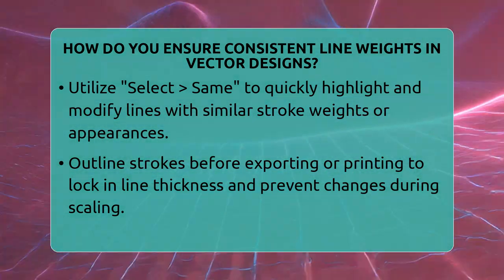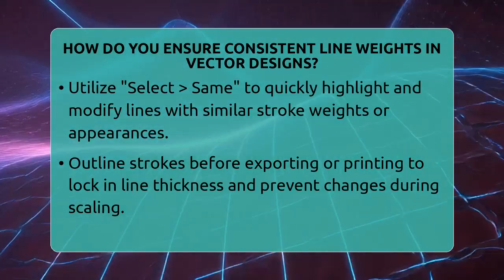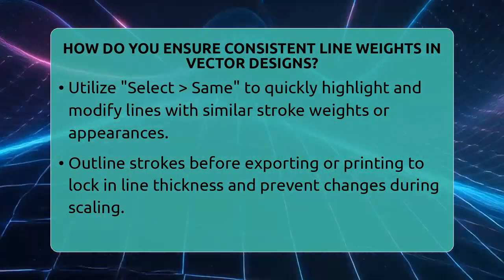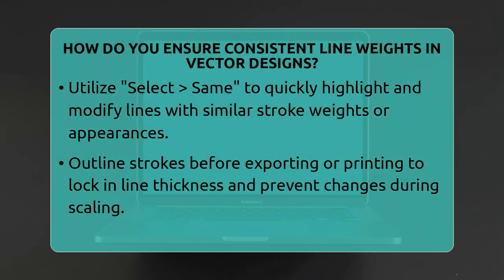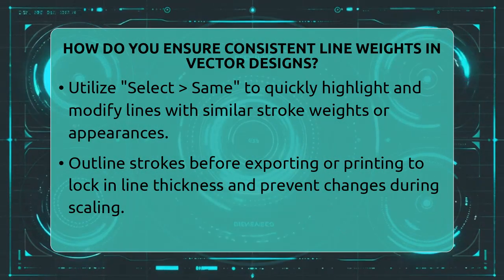To quickly match stroke weights across your artwork, use the selection commands. Choose Select then Same and pick Stroke Weight or Appearance. This highlights all lines with similar properties, so you can change them at once.